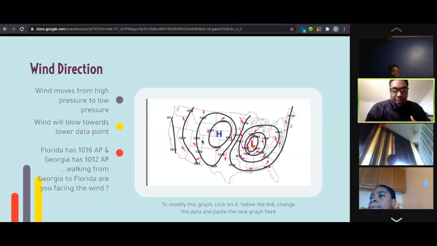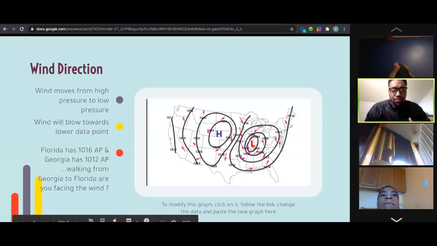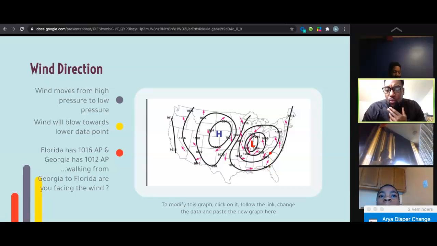So now let's take a look at a different one, right? If we know from Georgia to Florida the wind would be hitting us in our face, where would the wind be moving if we were going from Oregon to California?